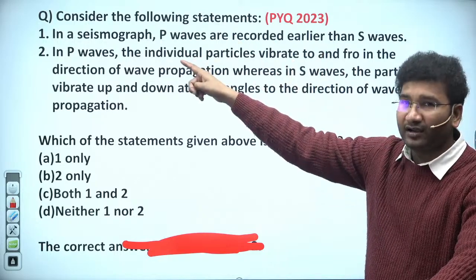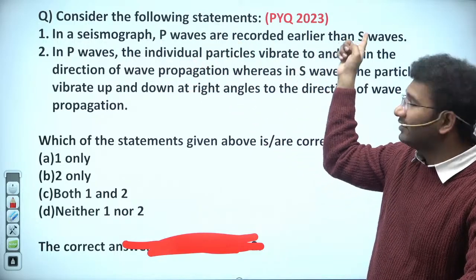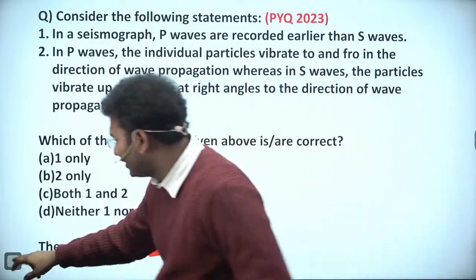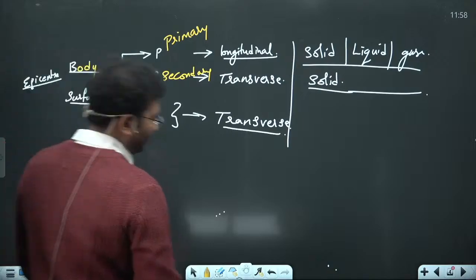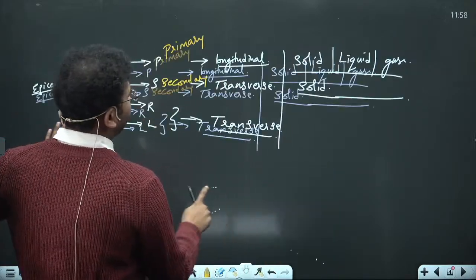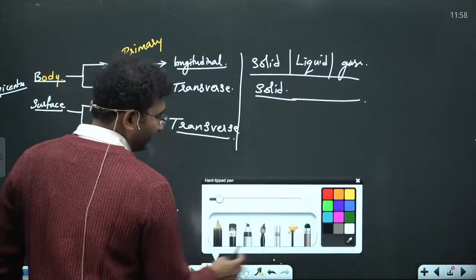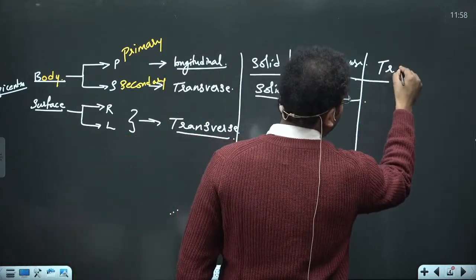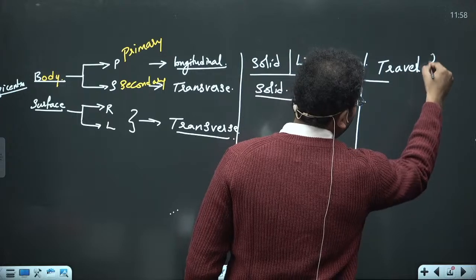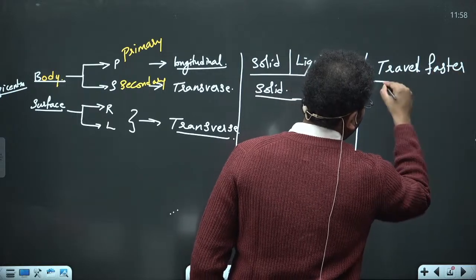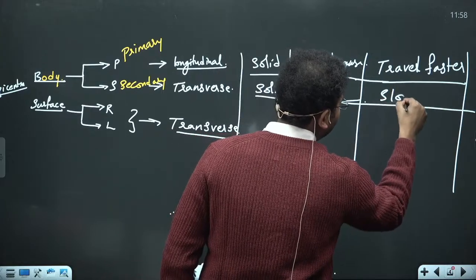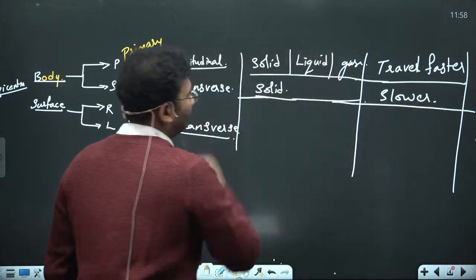In a seismograph, P waves are recorded earlier than S waves. Yes. How? I told you that the characteristics of P waves are that they travel faster. Okay? Right?